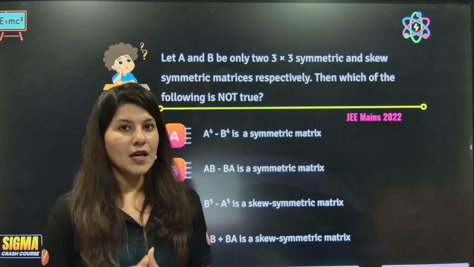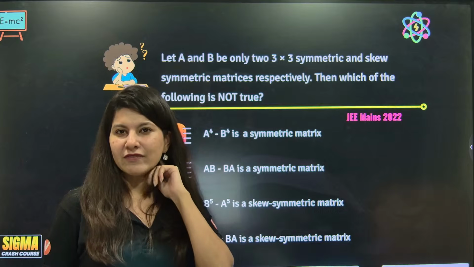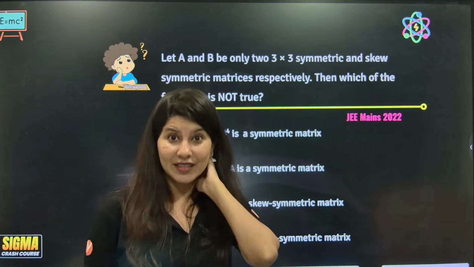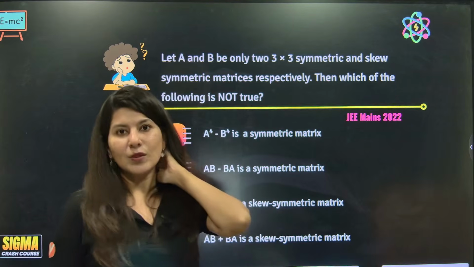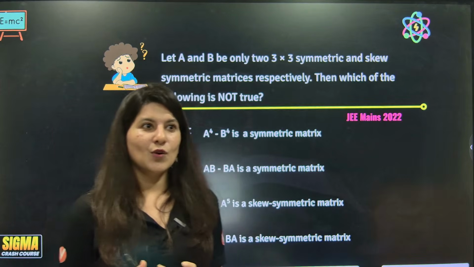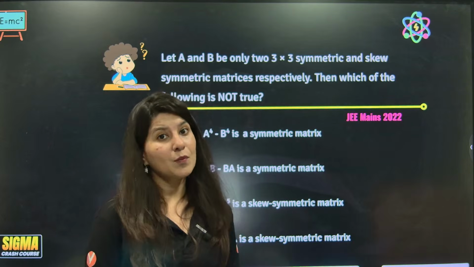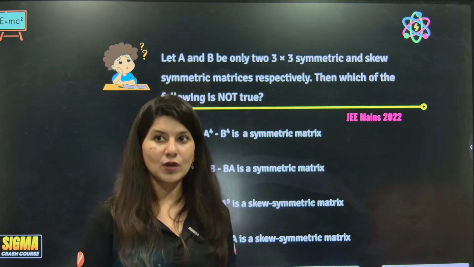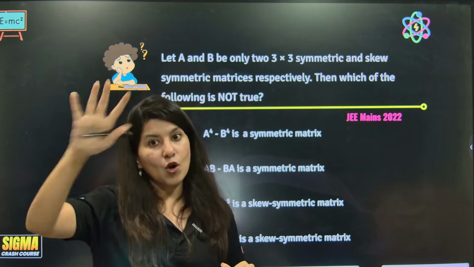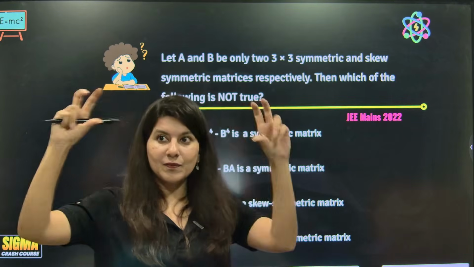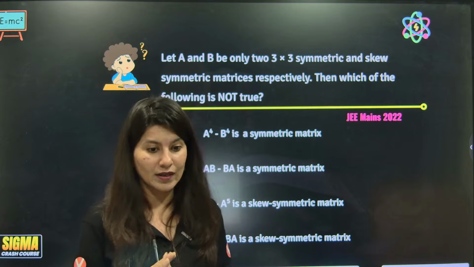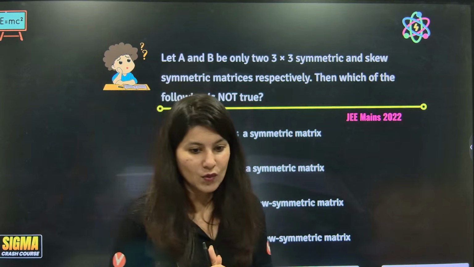Very important topic. Although if I talk about JEE in 2025, hardly a few questions were there from this topic. But if I talk about 24, 23, 22, 21, you will see a lot of questions. So yes, there is some discrepancy. If you ask me, ma'am, is this topic important? If I talk about 5 years, yes, it is important. But is it topmost important? The priority 1 topics are different. This is priority number 2, but still an important one. Okay. So, one question.